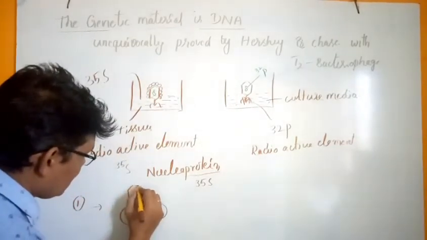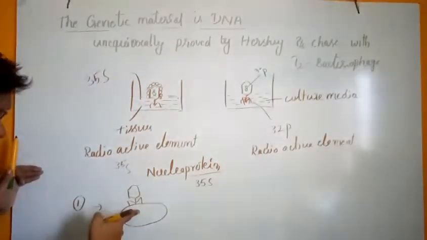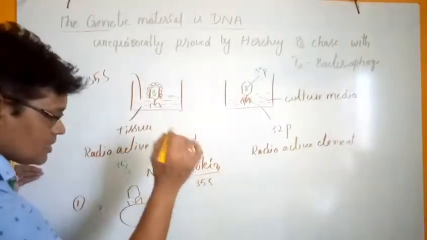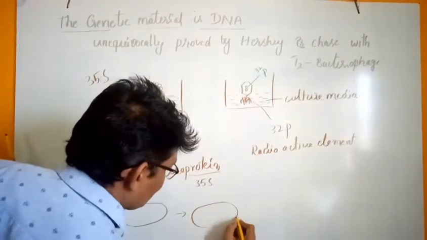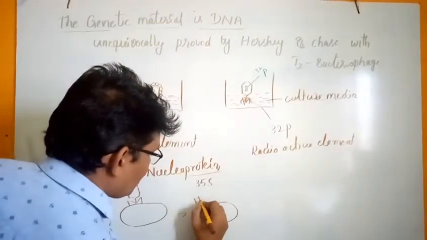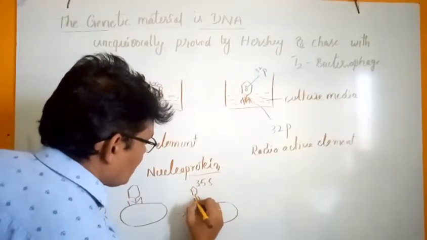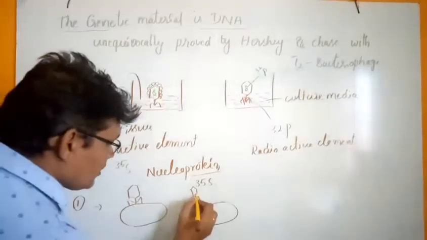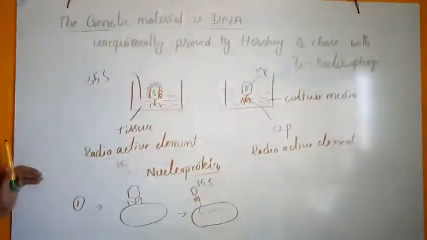In this experiment, the phage first attacks the bacteria. The capsid is present on the outside, and its DNA molecule is directly inserted into the bacteria.